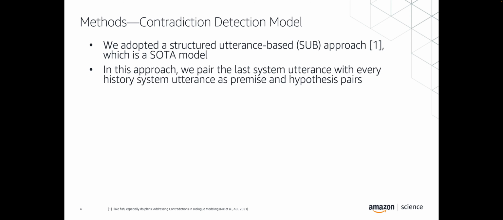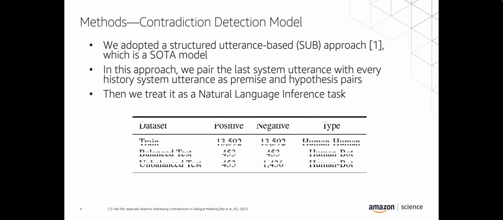And later, we also want to talk about the contradiction detection model. We use a model named the structured utterance-based approach, the SUP approach. In this approach, we pair the last system utterance with every history system utterance as premise and hypothesis pairs. And then we can treat this problem as a natural language inference task. And here's a table to show the data statistics.